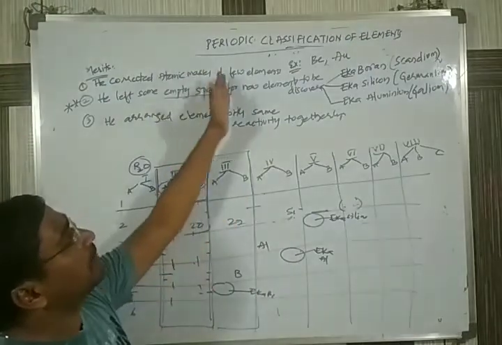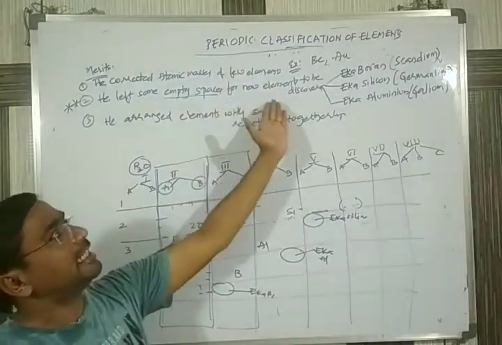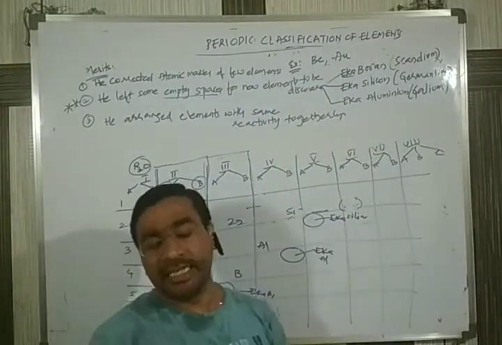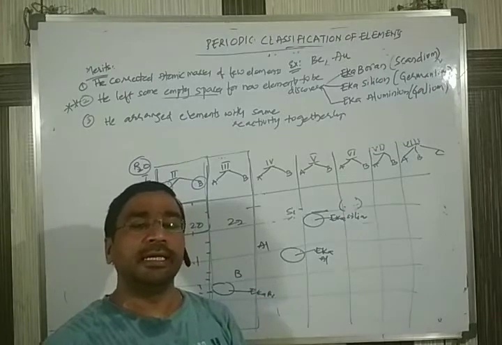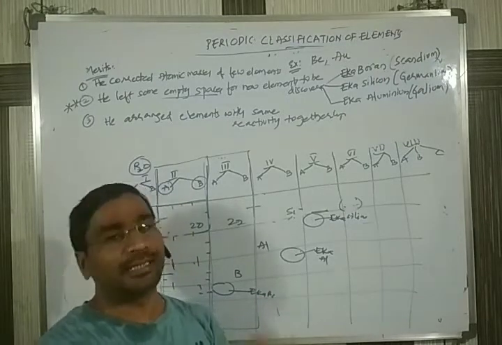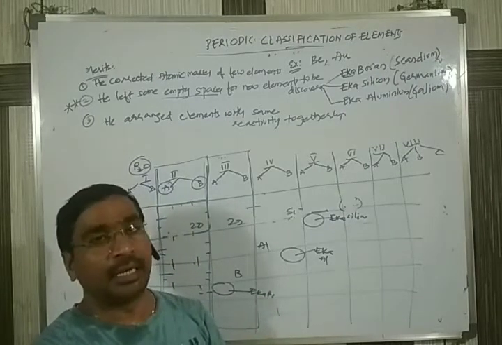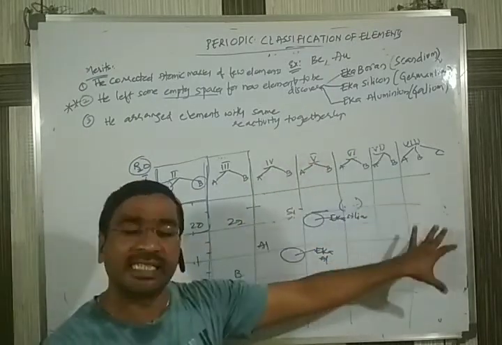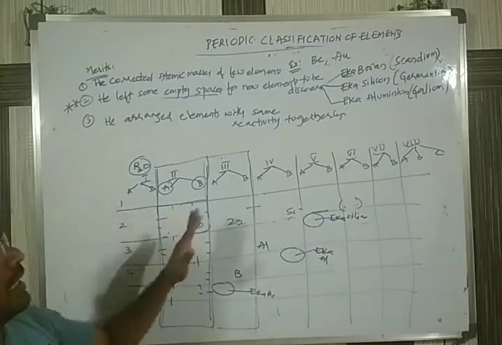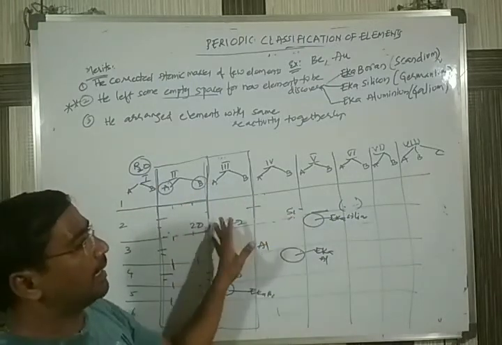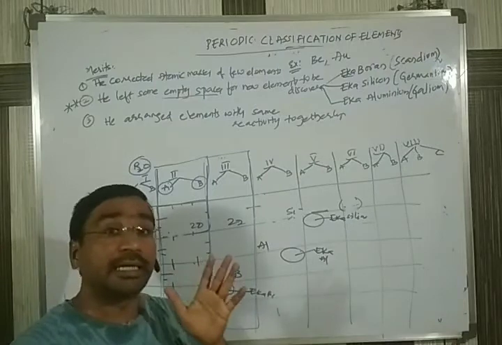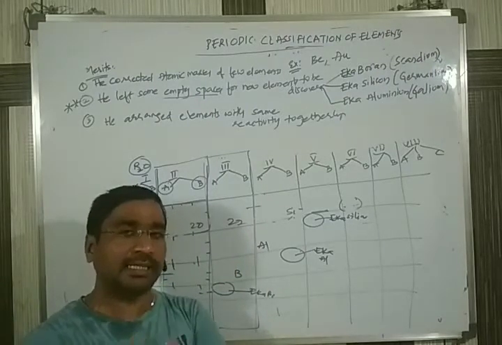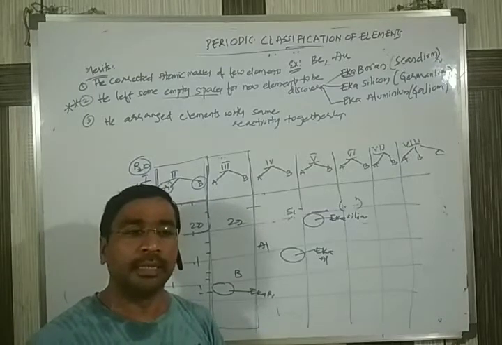So the correction of atomic masses, provision of some empty spaces, etc. For every theory, whenever there is a merit, there will automatically be demerits, that is, drawbacks. Mendeleev has done good work. He arranged the 63 elements in a tabular way in the form of groups and periods. And the credit of Mendeleev is that we are now using the modern periodic table, the latest one.